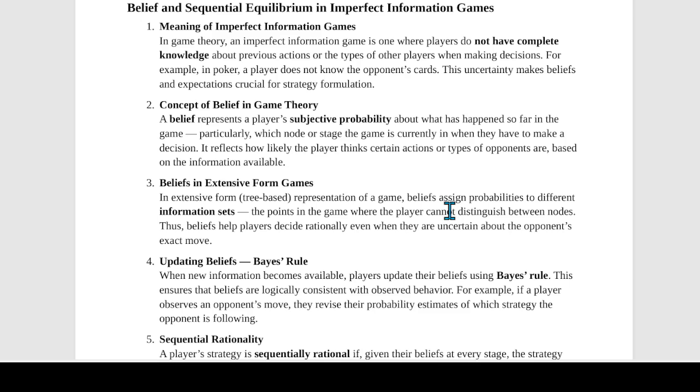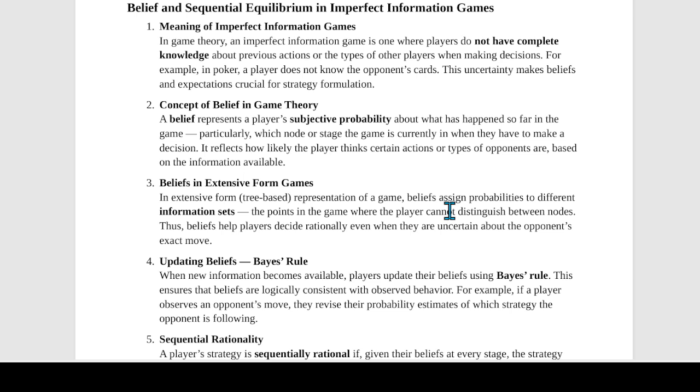Alright, so our next video is about belief and sequential equilibrium in imperfect information games. To understand that, first we have to understand what imperfect information games mean. In games where players do not know everything about what the others have done or what type of opponents they have, ठीक है तो मतलब they don't know the history of the game, the previous moves, or the kind of game or the strategy that their opponent is going to play. They don't have this kind of information with them. So this is called an imperfect information game.